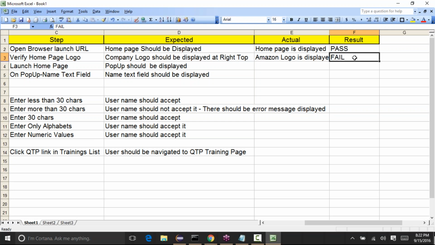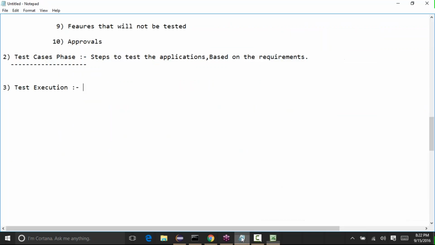So there is some problem in the application which needs to be fixed, and in the testing perspective, you call it a bug. Some people call it a defect also, bug or defect. We'll see more about the defect.